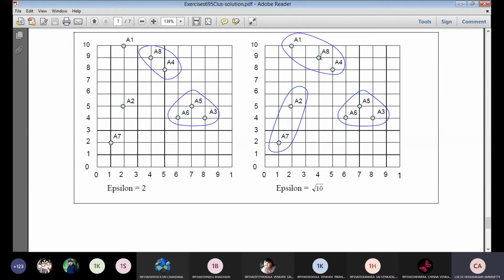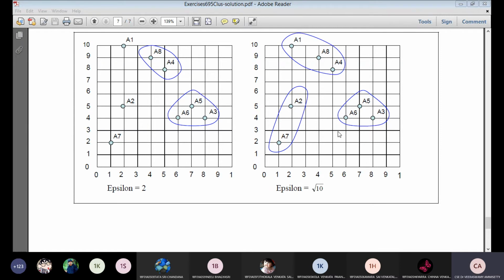So A1, A4, A8 is one cluster. A3, A5, A6 is one cluster. Then A2 and A7 is one cluster. If the epsilon value is root 10, that means you need to consider a root 10 distance for all the pixel values. So less than root 10 value should form one cluster. So these are the three clusters to be formed when the epsilon value is root 10.